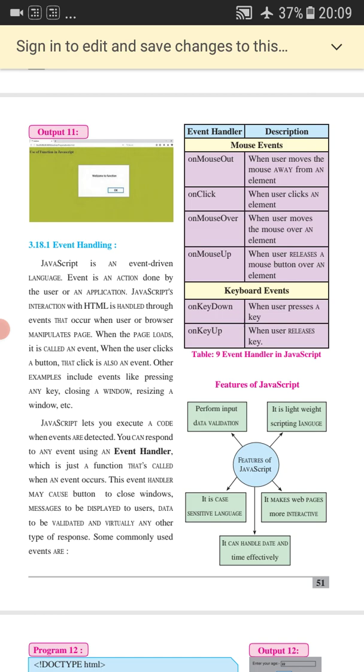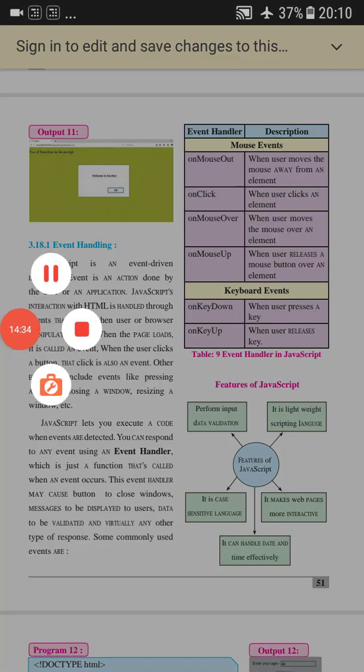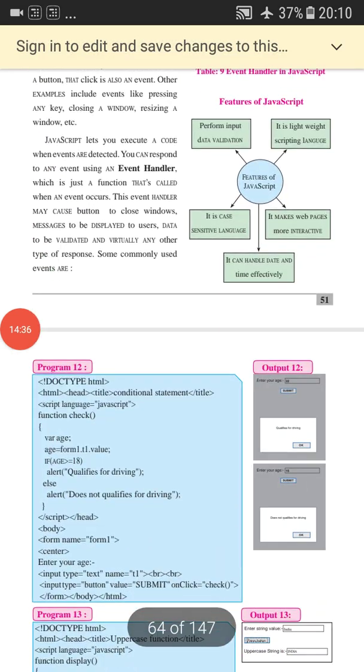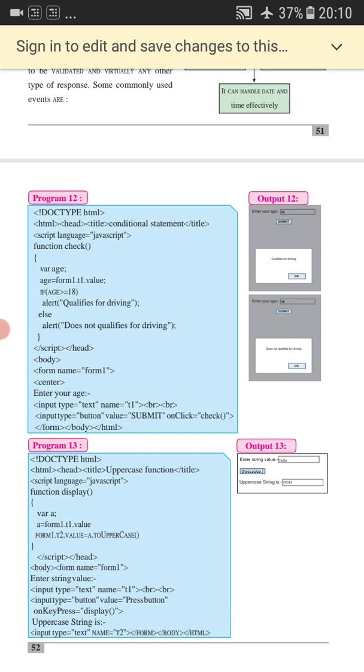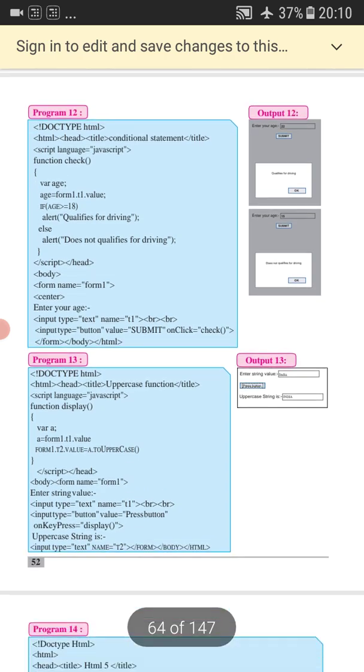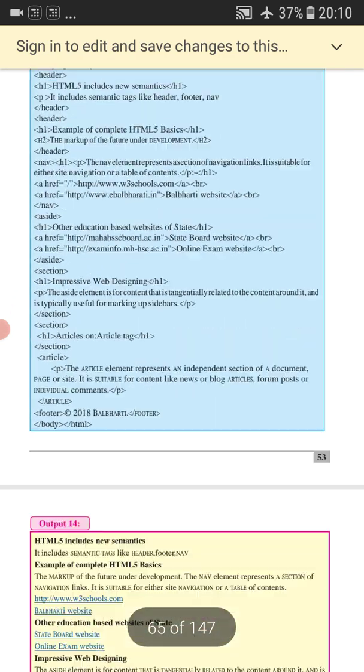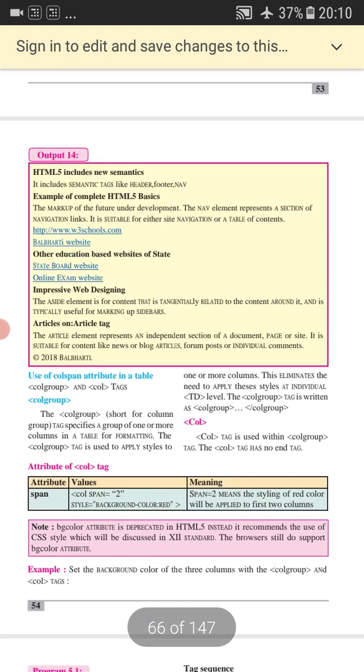Now let's start with the next topic, use of the colspan attribute in a table. We have already studied the table tag, rowspan and colspan. Now this is related to that topic, that is colgroup. The colgroup, short for column group, tag specifies a group of one or more columns in a table for formatting. So if you want to do formatting on more than one column, you can make use of this tag. Similarly, you can make use of the col tag.